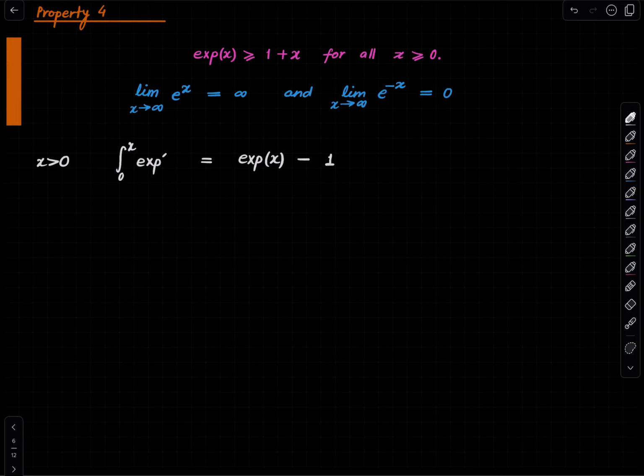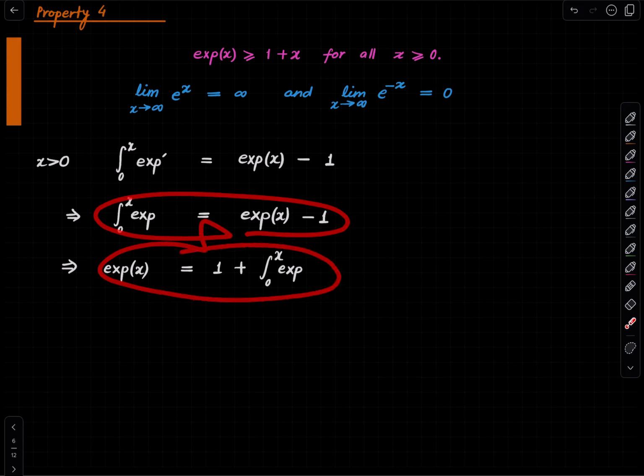But we also know that the derivative of the exponential function is the exponential function by definition. So we have this, and hence we have exp(x) is 1 plus this integral, right? I've just shuffled things around and written it like this.